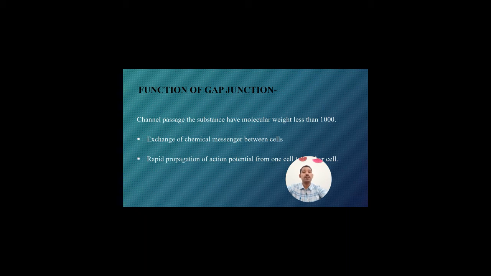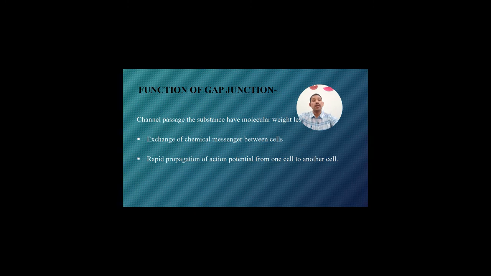Functions of gap junction: as we have discussed, they allow material to pass from one side to the other. These channels pass substances with molecular weight less than 1000. They allow the exchange of chemical messengers from one cell to another cell, and the rapid propagation of action potential from one cell to another cell.